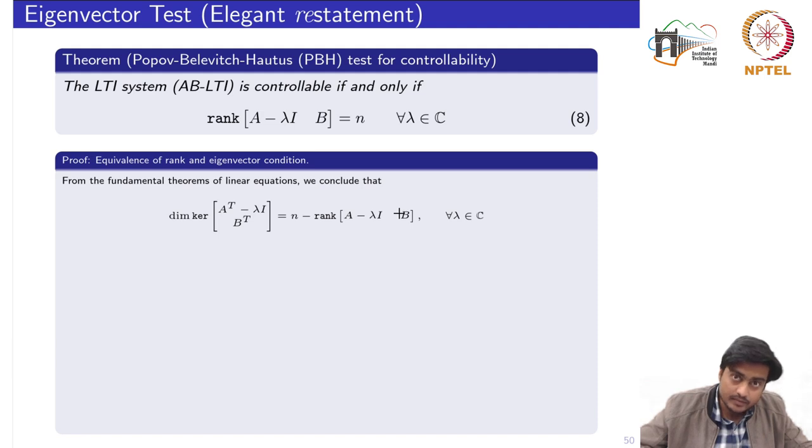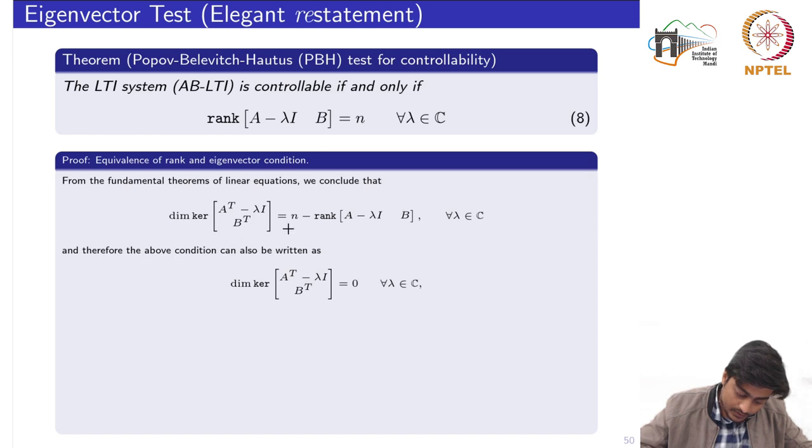Now if we suppose that this rank condition has been satisfied, we would have n minus n equal to 0 for all lambda belonging to the set of complex numbers.